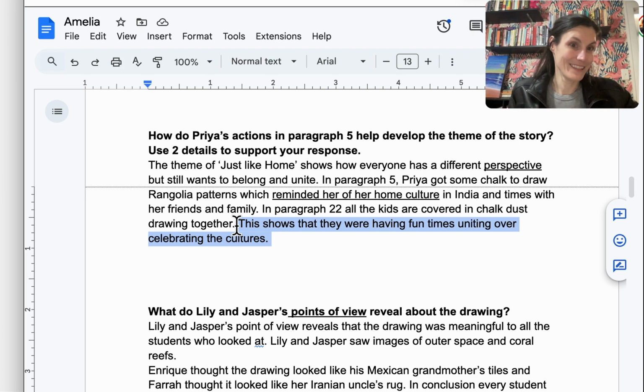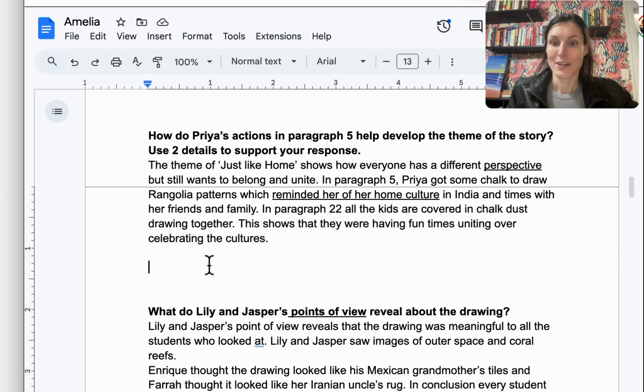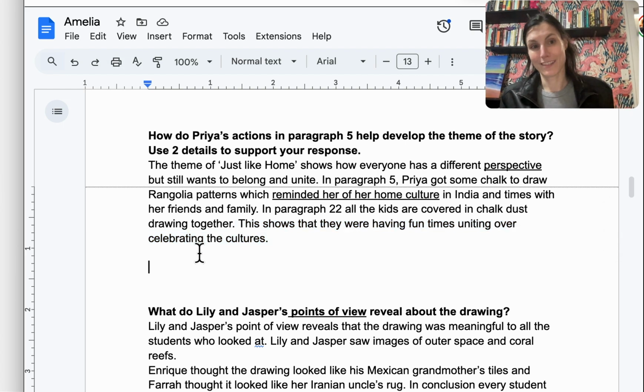So this would be an example of a theme paragraph. You could also, so maybe you didn't remember the word culture, because sometimes culture is a history word too. Culture just means things like art, food, language, holidays, religion that are important to people in different regions of the world. So we knew Priya was from India, we knew Enrique was from Mexico, and Farah was from Iran.